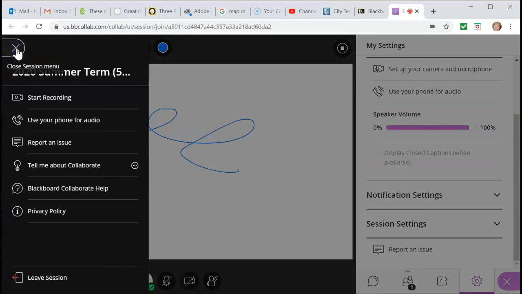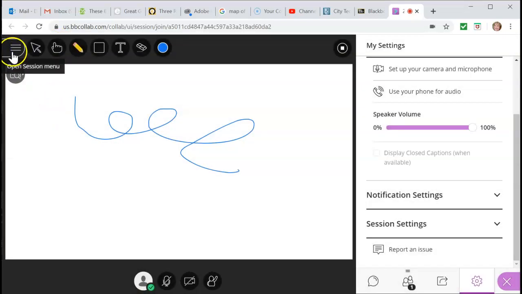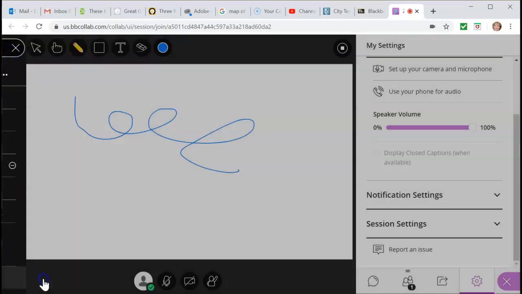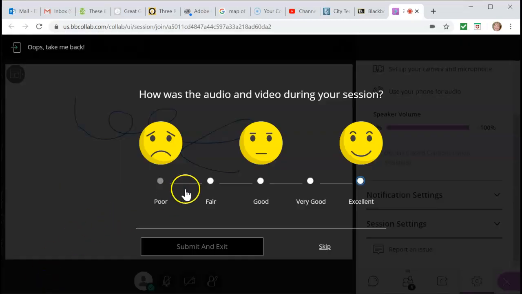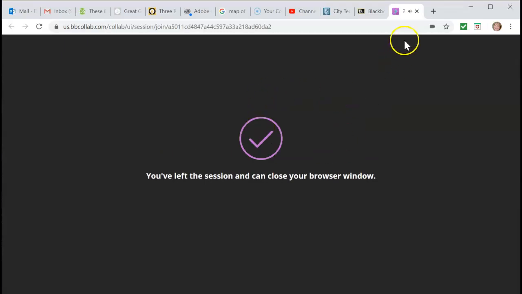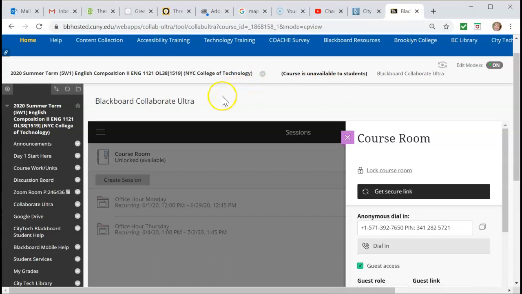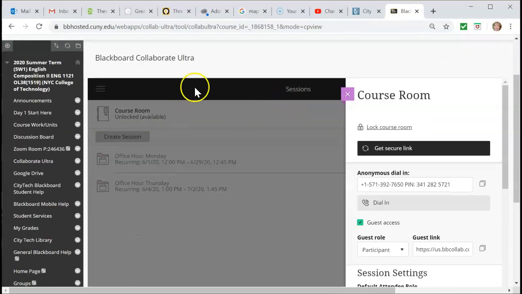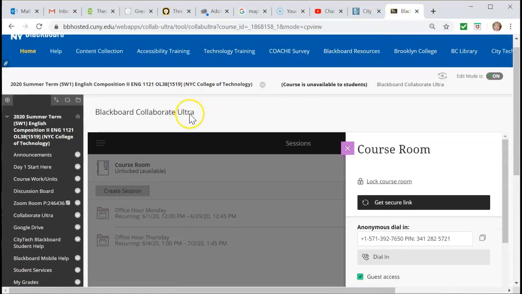Okay, so to get out of here, this is the session thing. You guys don't need this one, except when you want to leave the session, you click down there. They give you this stupid thing. Skip, and then it just takes you back to this extra tab, which you can close, and it gets you back to Blackboard. Okay, so that's the tricky part, is to close that extra tab.